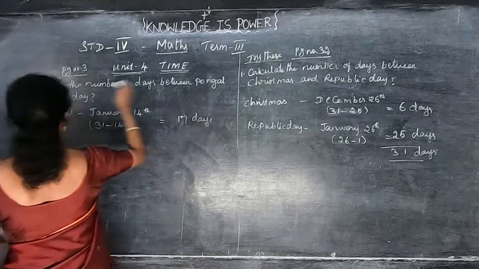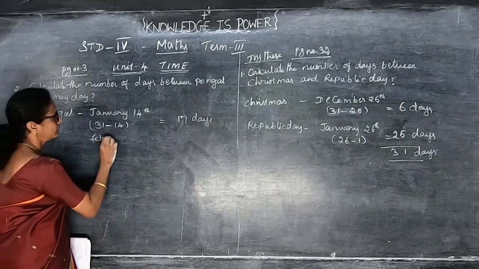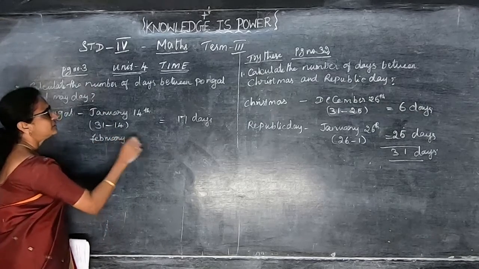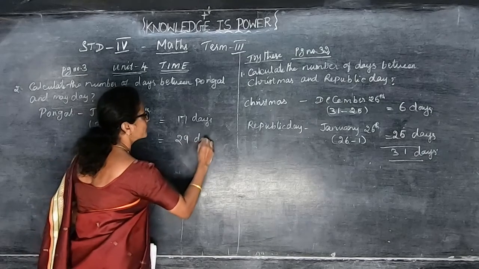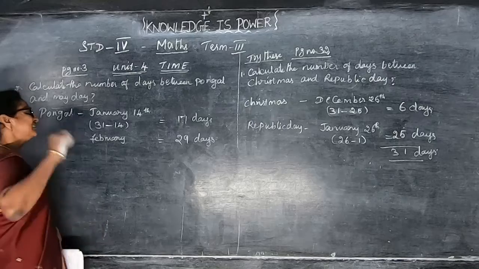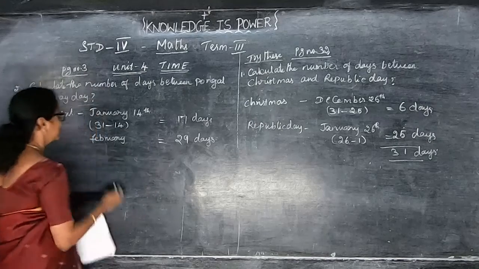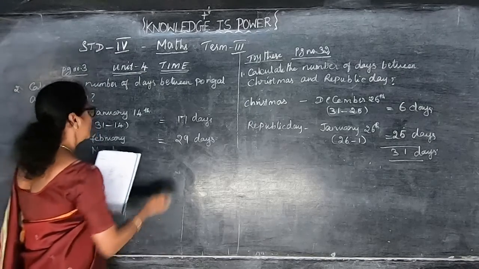So Pongalலேருந்து May Day வரைக்கும் நம்ம calculate பண்ணோம். Then February, this is 2020, you can write 29 days. Then March how many days? 31 days.